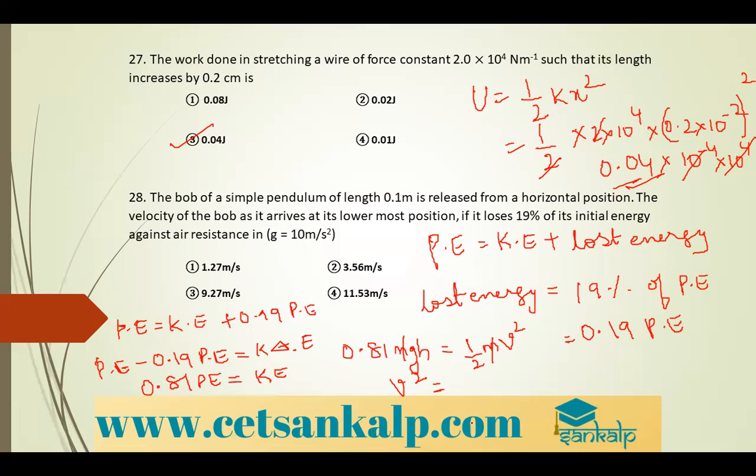So V square is equal to 2 into 81 divided by 100, I have written 0.81, into 0.1, which I am writing as 1 by 10. So 10 and 10 get cancelled. So V is equal to square root of 2 into root of 81, which is 9, by 10. If you solve this, you will get 1.27. So option A.